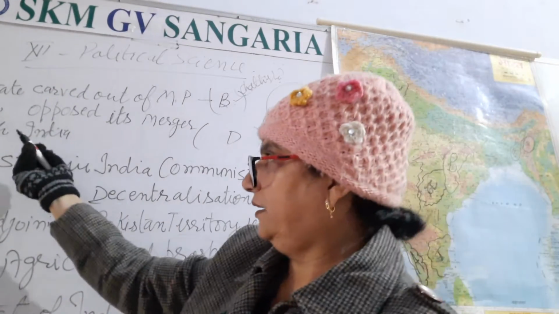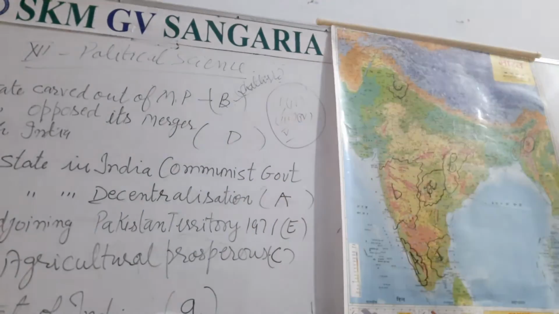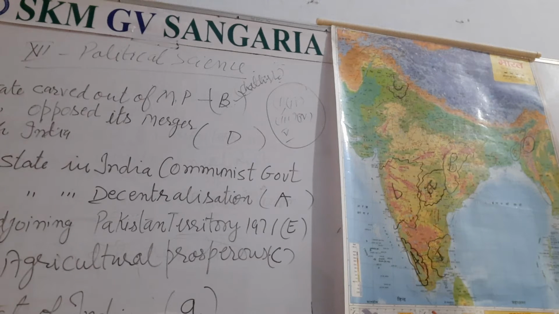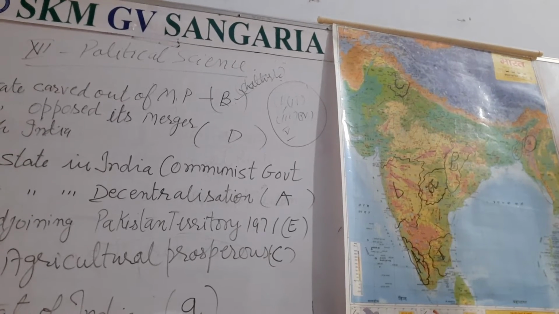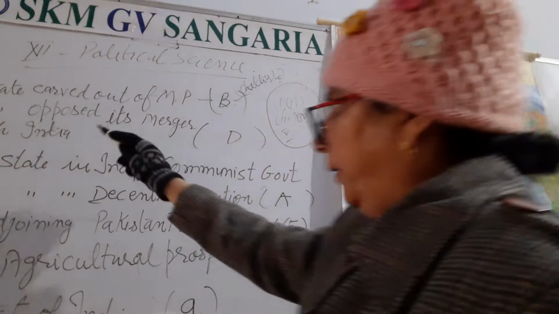Then our second question is that a state opposed its merger with India just after independence.